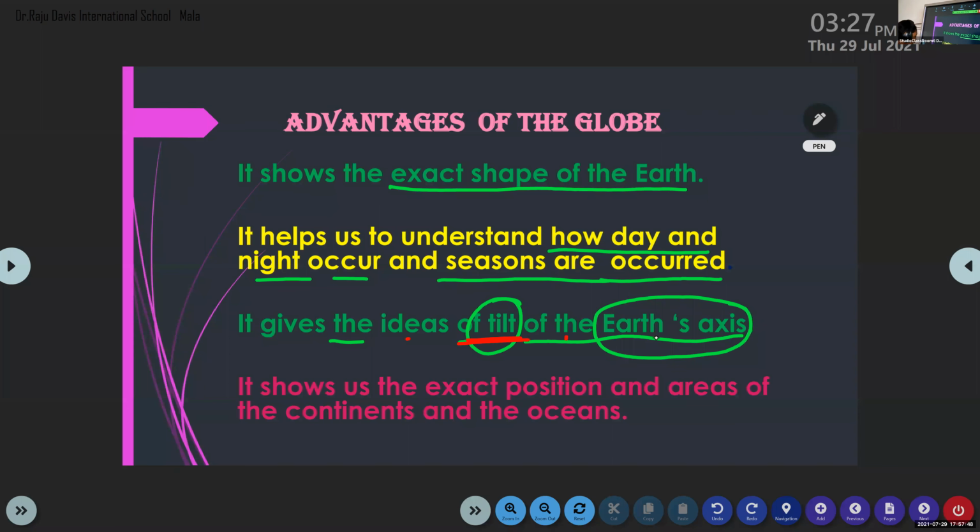Then the last point, it shows us the exact position and areas of the continents and the oceans. So the globe is very useful to us because we can locate or find out the exact position of continents and oceans.